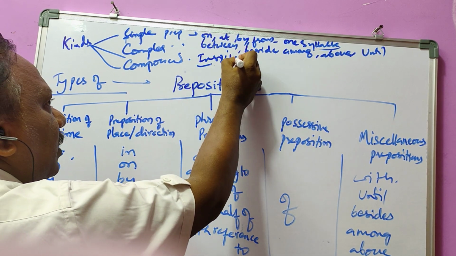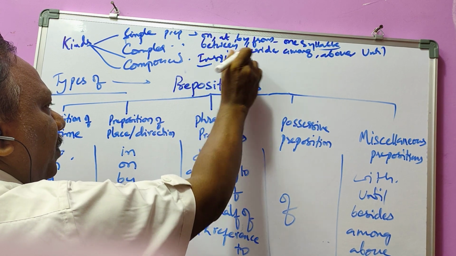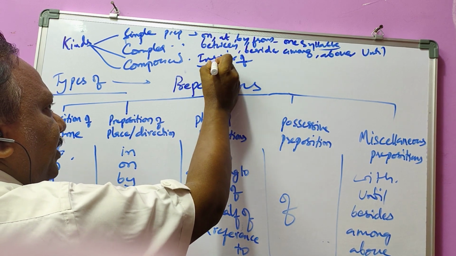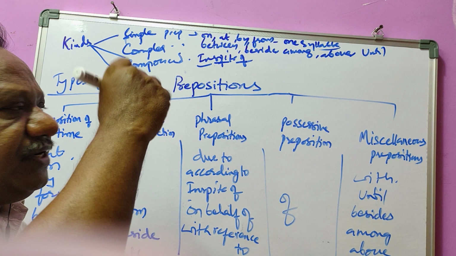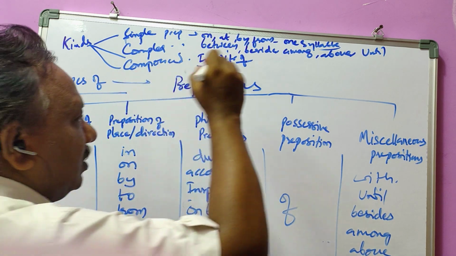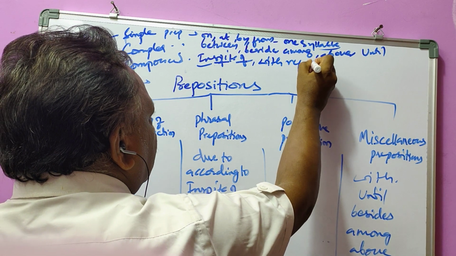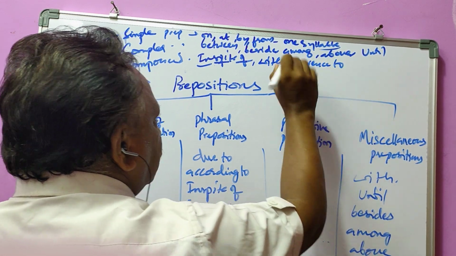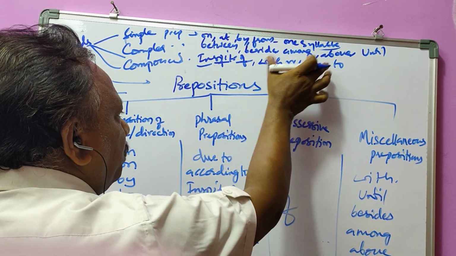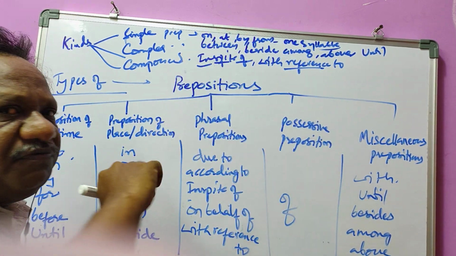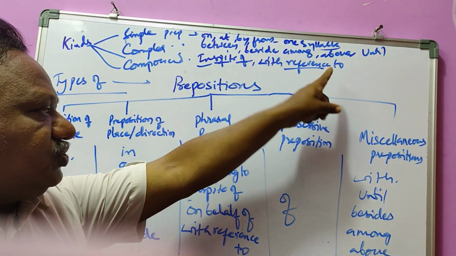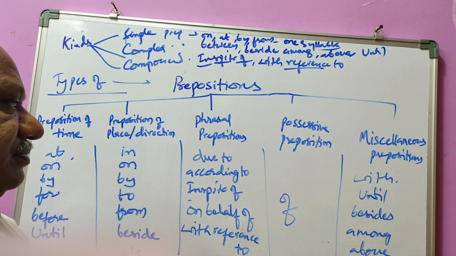Here in and of, these two prepositions, are connected with the help of spite. With reference to: these two prepositions are connected with the help of reference. With reference to is a compound preposition.